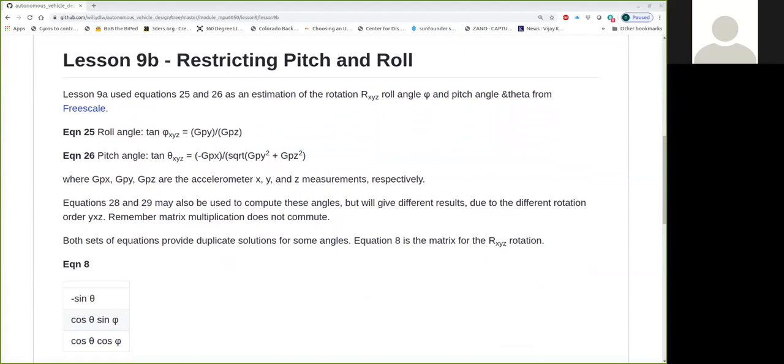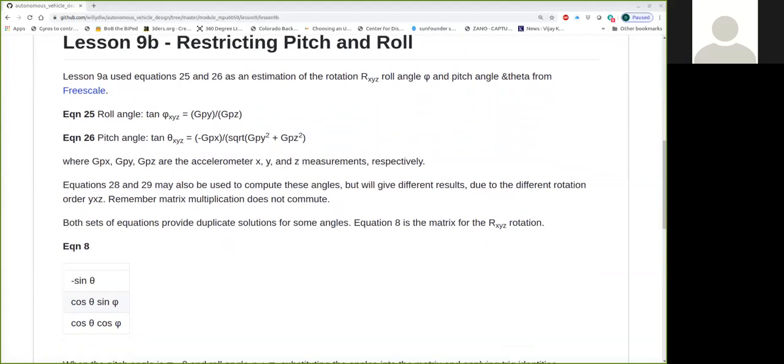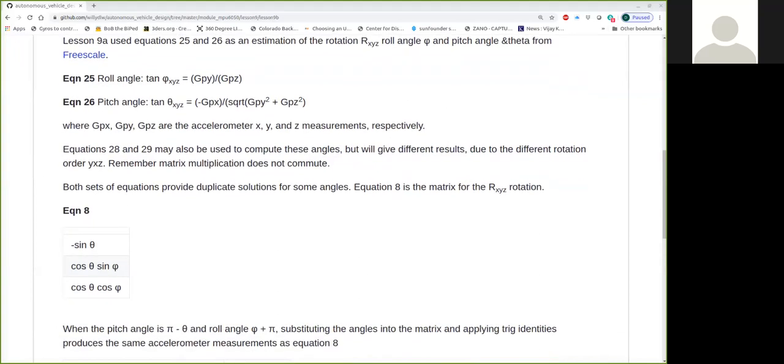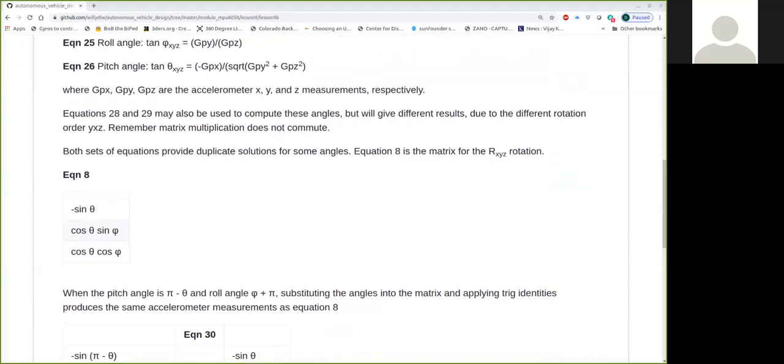That's what's coming out of the accelerometer, those raw measurements. We also talked before that equations 28 and 29 would give us the roll and pitch angles as well, but they used a different orientation, YXZ. So we decided to just go with the XYZ implementation.